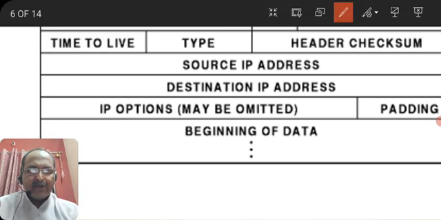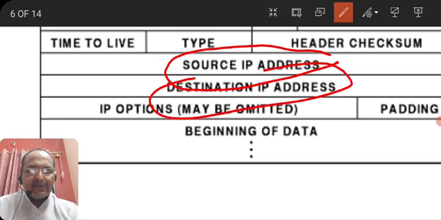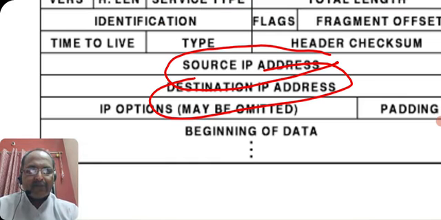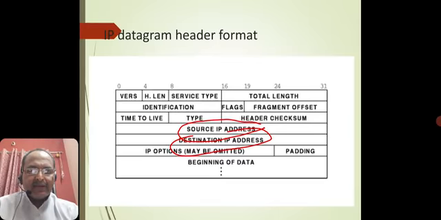The problem here is that the source IP address and the destination IP address should be followed one by another. So it's like a switch. And there are certain options which we need to remember, in the form of padding.